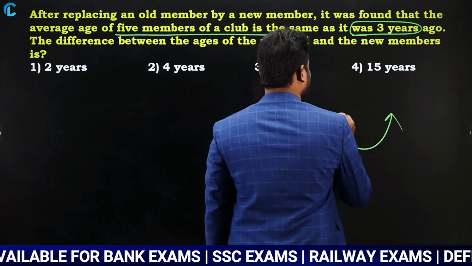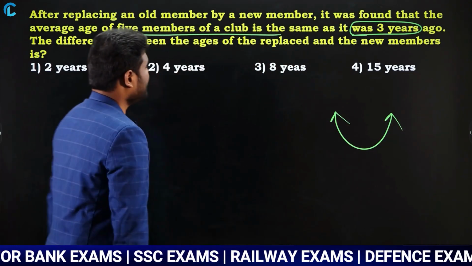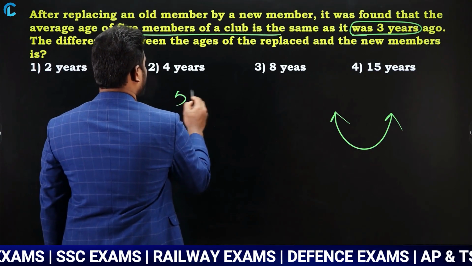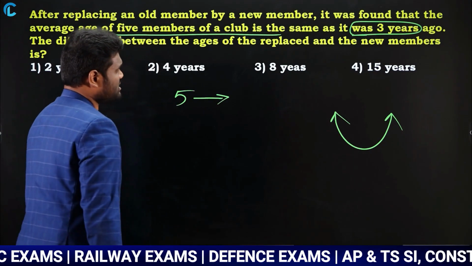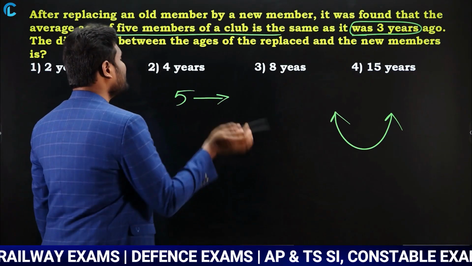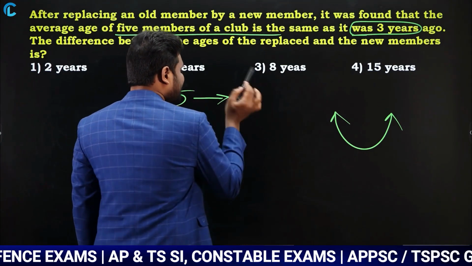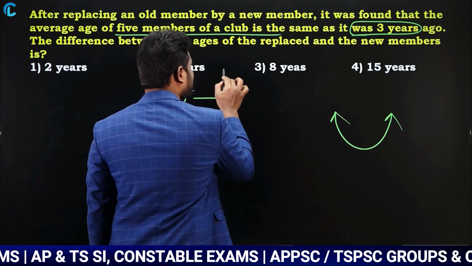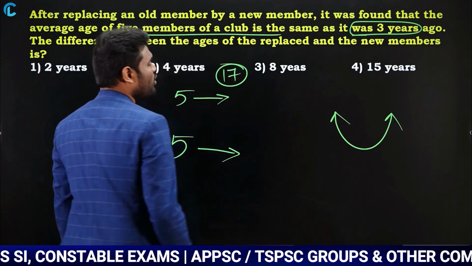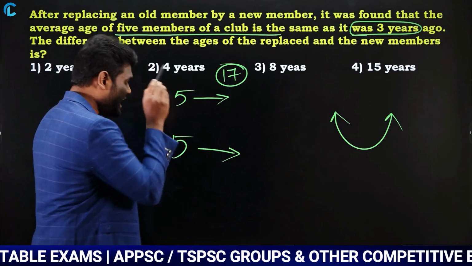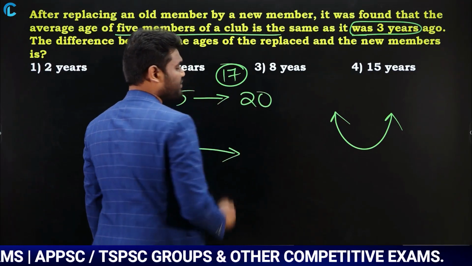So we need to find just a difference, that's it. Now look here, it is saying there are 5 members. Now the average age of the 5 members 3 years ago and now is the same, which means if their age 3 years ago was 17, now their age will be 20. Yes or no?